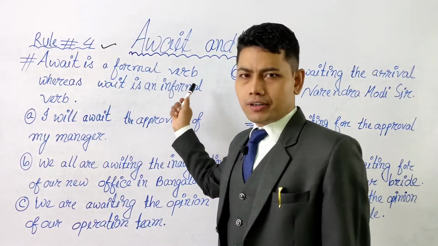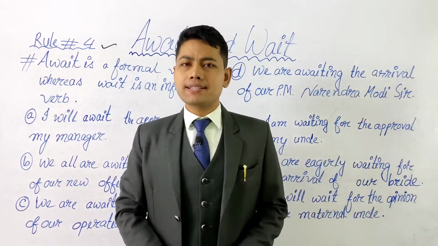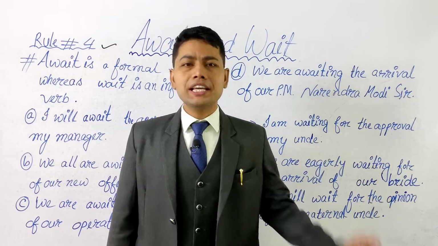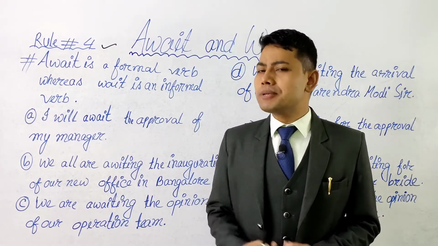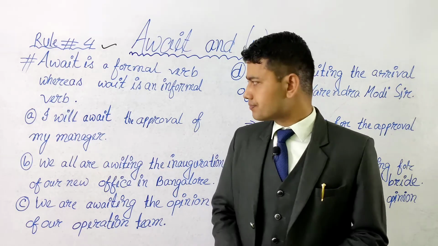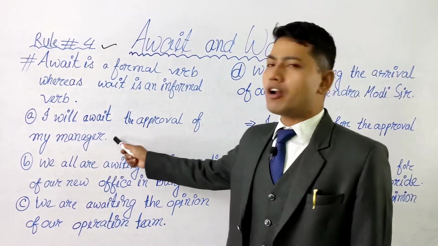Await is a formal verb, whereas wait is an informal verb. Now we need to understand what is formal and what is informal. We'll go through the examples so that it will be easy for us to understand. For example A, I will await the approval of my manager.